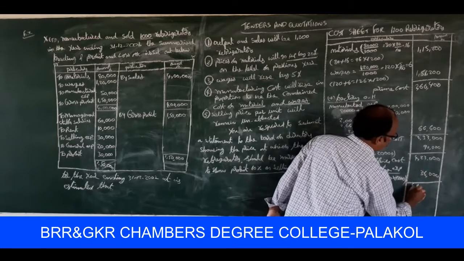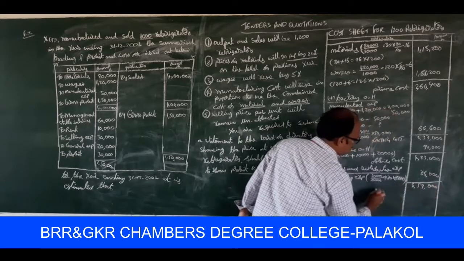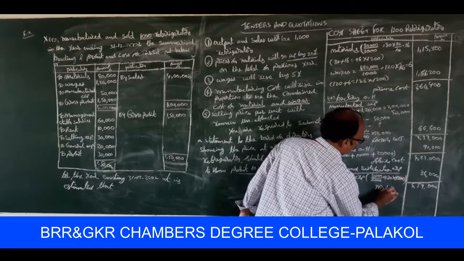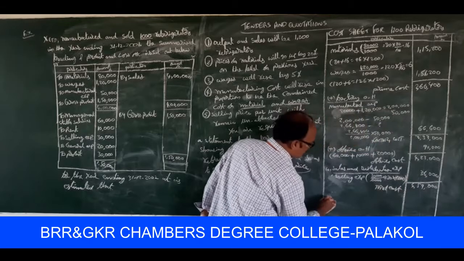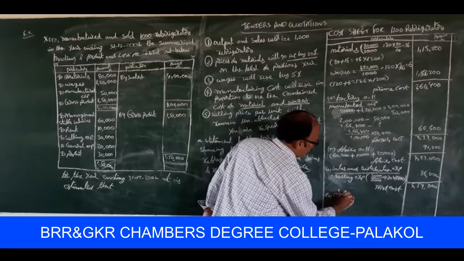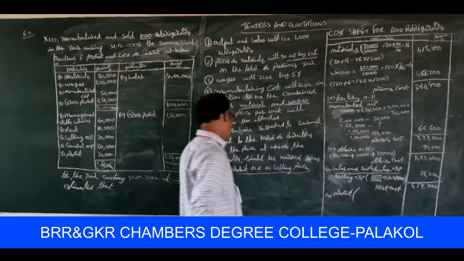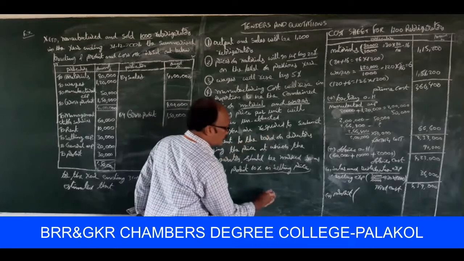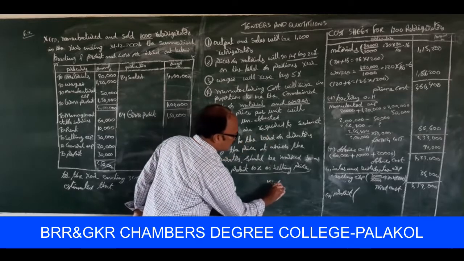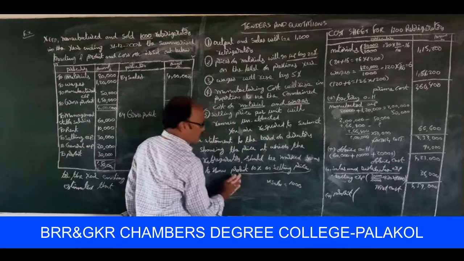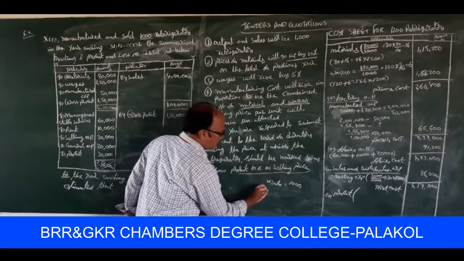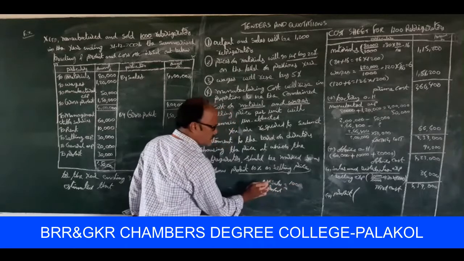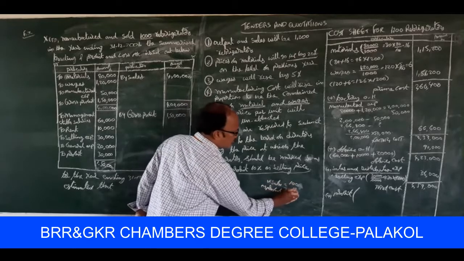Then 4,59,000. This is called total cost. Next one, add profit here. What is the information available in profit? Profit is 10% on selling price. So what is the meaning? If sales price is equal to 100, profit is 10% on selling price, then profit is equal to how much? If sales price is 100, then profit is equal to 10.